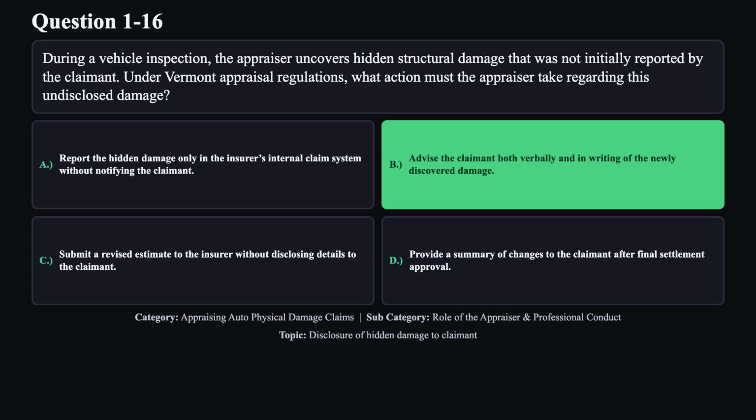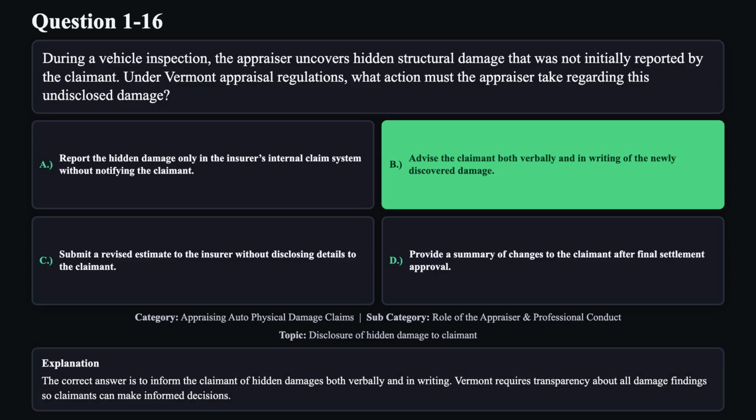The correct answer is B. The correct answer is to inform the claimant of hidden damages both verbally and in writing. Vermont requires transparency about all damage findings so claimants can make informed decisions.